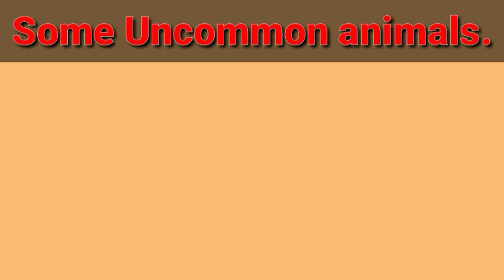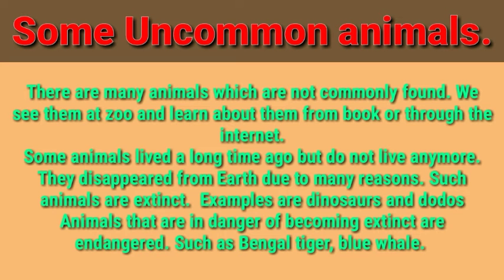And now we will discuss a few uncommon animals. Uncommon animal means the animal which is not found everywhere. They are only found in a specific region. So there are many animals which are not commonly found. We see them at the zoo and learn about them from books or through the internet. These animals are not found in any other place on the earth except in their region. Means they are found only in their region.